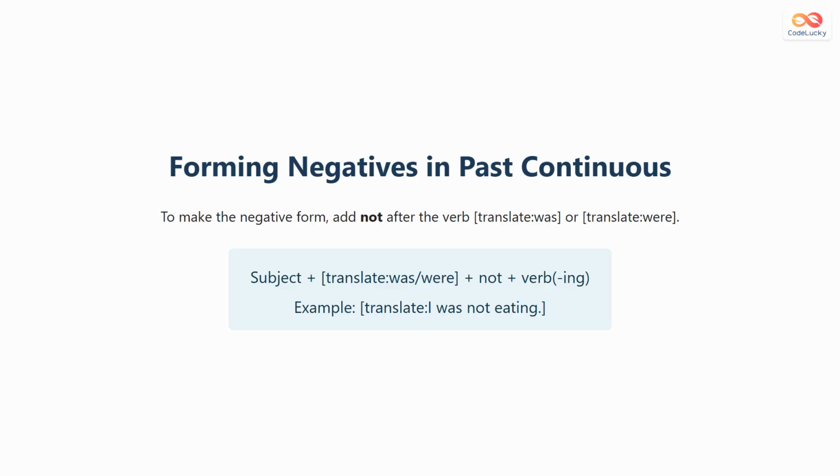To make a negative sentence in the past continuous tense, we simply add the word not after the verbs was or were. The structure is subject plus was or were plus not plus a verb ending in ing, for example, I was not eating.